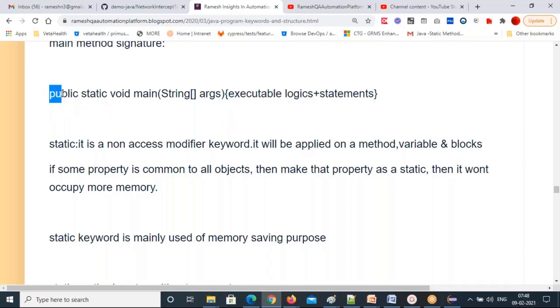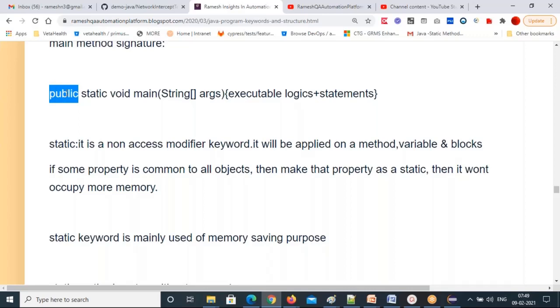Now, I already explained the public keyword, but I'm repeating one more time. Public is an access modifier keyword, which can be applied on a class, method, variable, or constructor. In the main method line we are using the public keyword. That means this has a power: anybody can access this main method. Why? Because of the public keyword. That's why anybody can call this main method to execute their programs, because the public keyword is giving power to this main method for others.